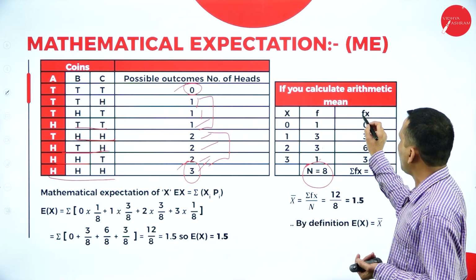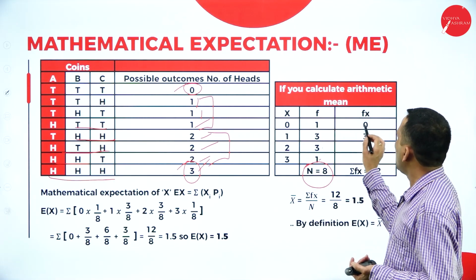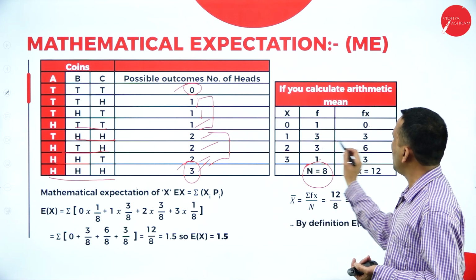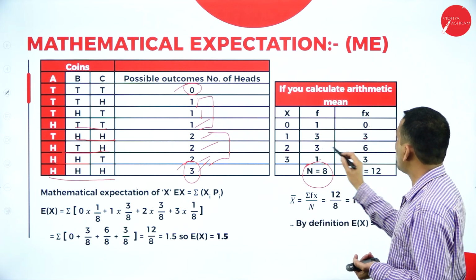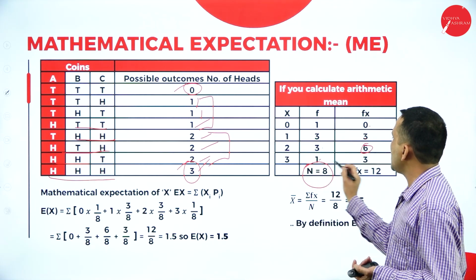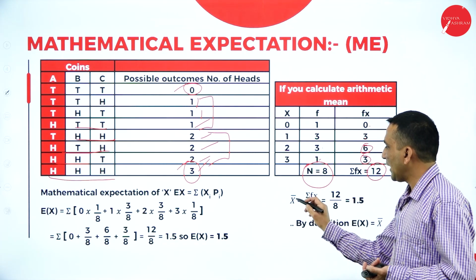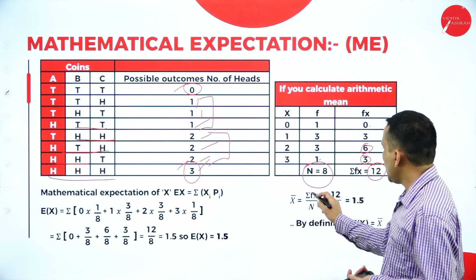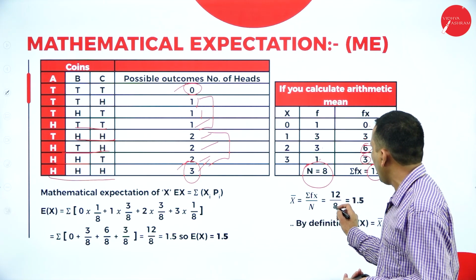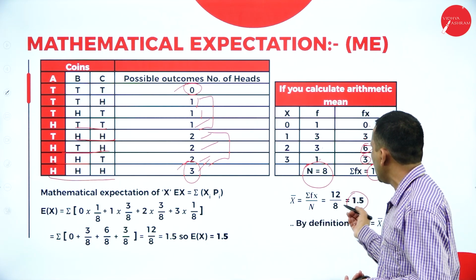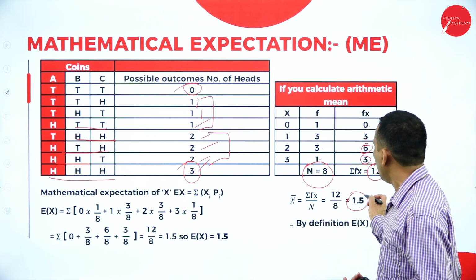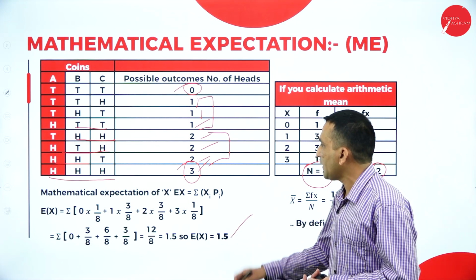Okay, now we need to find f into x multiplied. The first value 0, 3 into 1 is 3, 3 into 2 is 6, 1 into 3 is 3. If you take together we are getting 12. Now we can simplify the arithmetic mean: sigma fx divided by n, 12 divided by 8, you are getting 1.5, which is nothing but the arithmetic mean, which is always equal to the first equation.